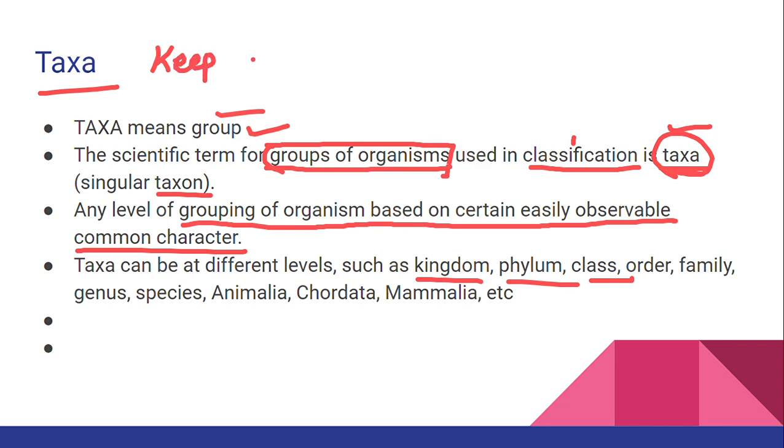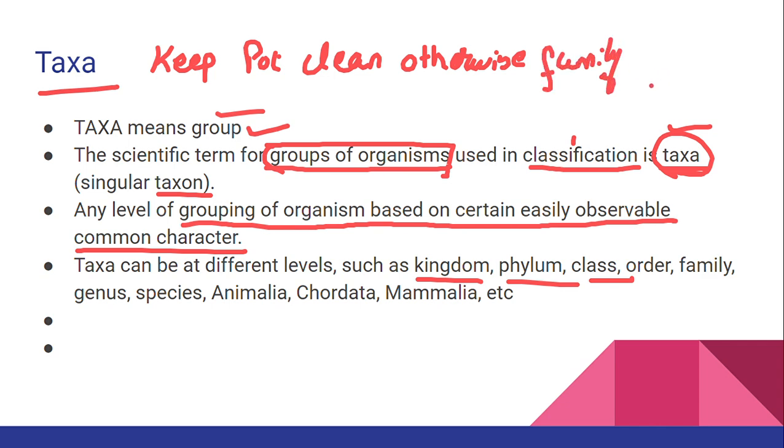Keep, pot, clean, otherwise, family, get, sick.